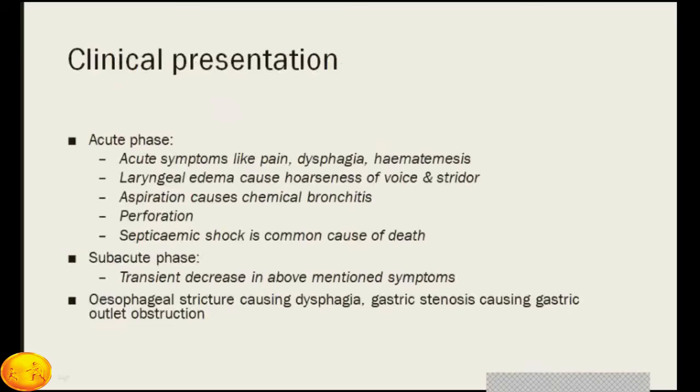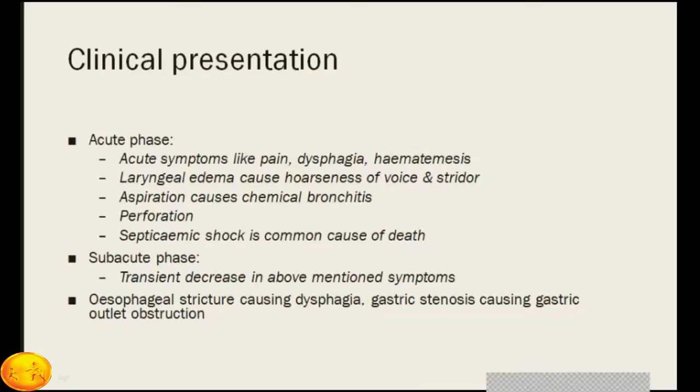What are the clinical presentations? In the acute phase, the patient gets acute symptoms like pain, difficulty in swallowing, that is dysphagia, or hematemesis. Laryngeal edema causes hoarseness of voice, stridor, and the patient is not able to talk or produce voice properly. Aspiration causes chemical bronchitis and the patient may have respiratory distress. Ingestion of the poison may cause gastric perforation or esophageal perforation. The patient may go into septic shock and may die because of this complication.